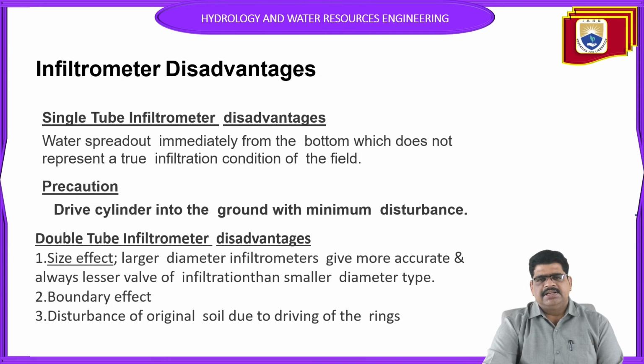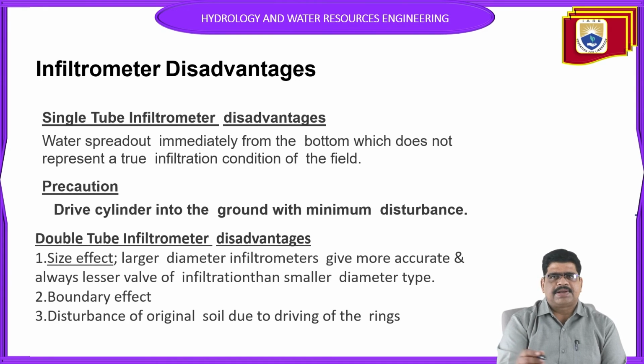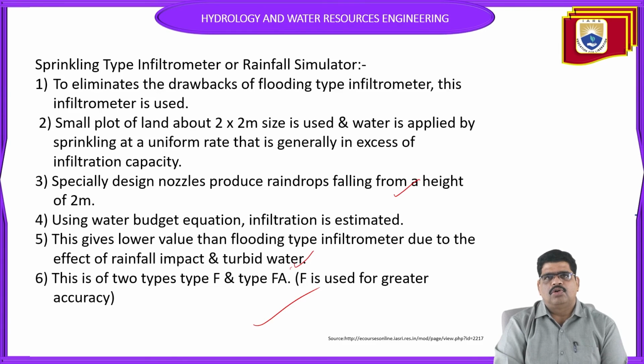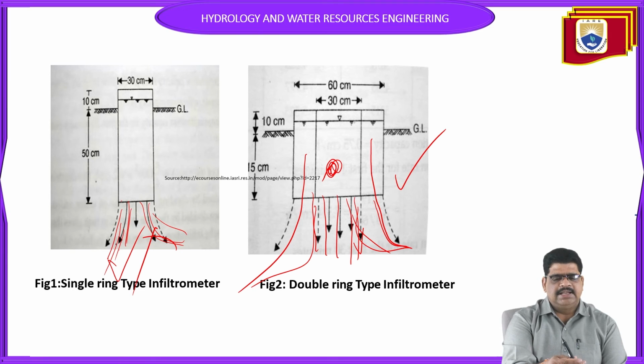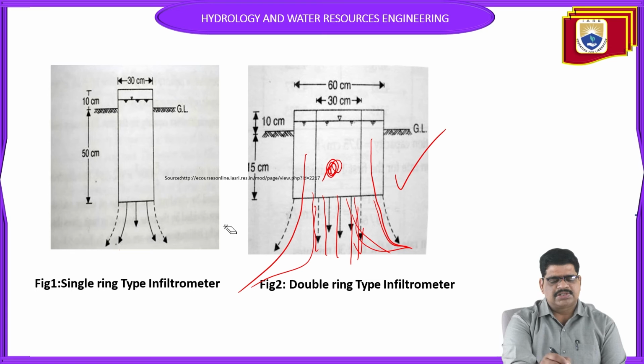So what are the disadvantages of the infiltrometer? In the single ring infiltrometer disadvantage, water spreads immediately from the bottom, which does not represent the true infiltration of the bed. As I told you before, see the diagram. See here, the water which is flowing outside in the single infiltrometer is the main drawback.